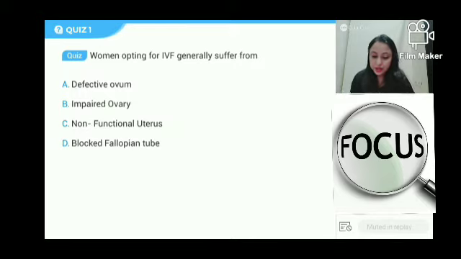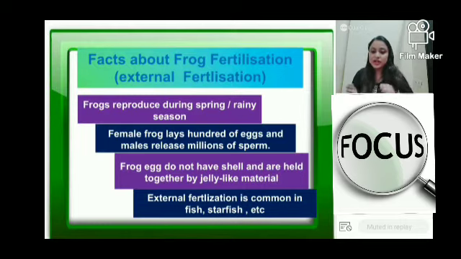Isha, Krishna, Charan, Sia, Aradhita, Umaiza, Arshia, Arvind, Hasini, Henil, Yashashri, Siri, Durgesh, Karthik, Bharat, Abhishek, Prathamesh and Alok have given me the correct answer. And yes, women opting for IVF suffer from blocked fallopian tube condition. Okay? Let's talk about fertilization in frog now. Now, what do you mean by fertilization happening outside the body? Is it actually possible? Of course, it is possible.